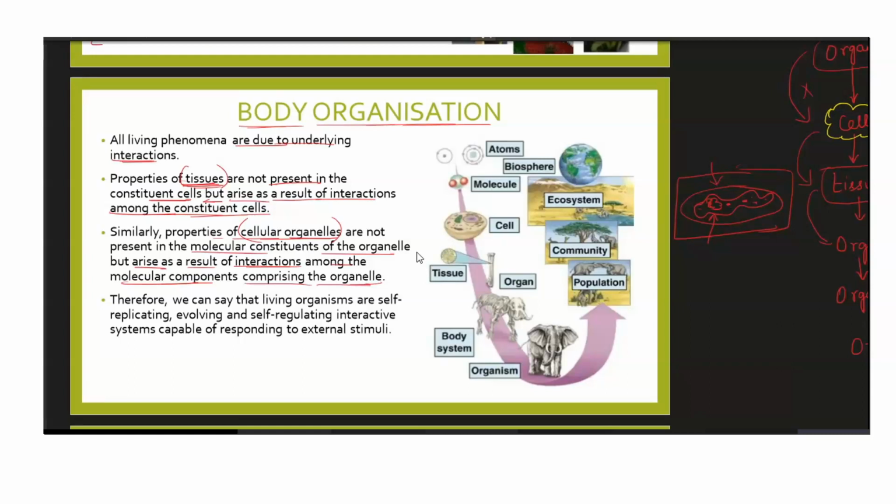Therefore, we can say that living organisms are self-replicating. Again, children, very important. Now, after doing all these things about living organisms, if you are asked to define a living organism, how are you going to do so? This is the definition that has been given, and you need to remember that. We can say that living organisms are self-replicating, very, very important. They need to replicate in order to become from 1 to 2 or 2 to 4. They need to replicate by cell division. So, of course, all living organisms show replication. Evolving and self-regulating.